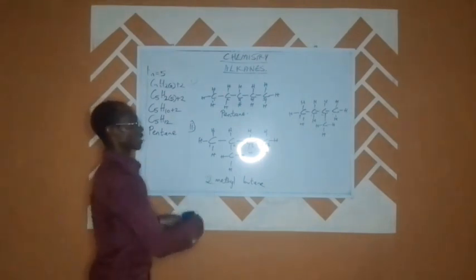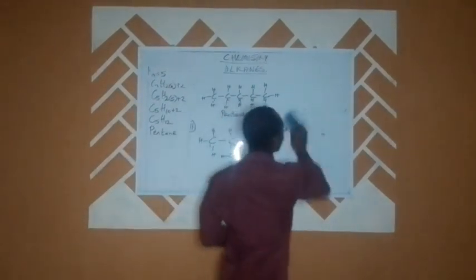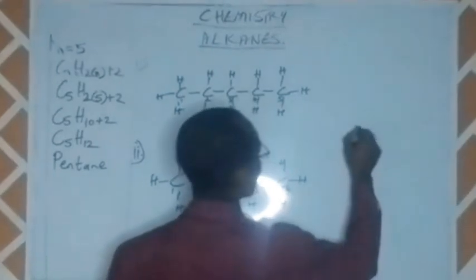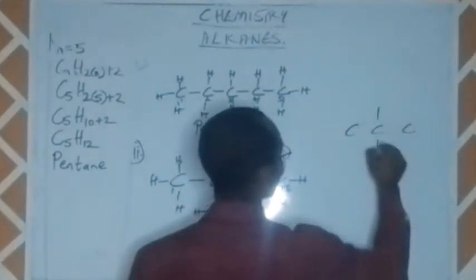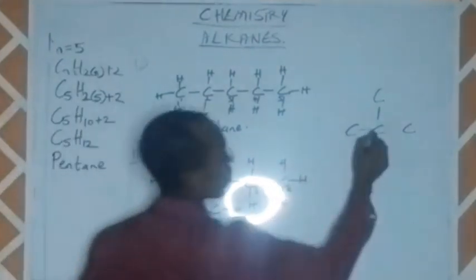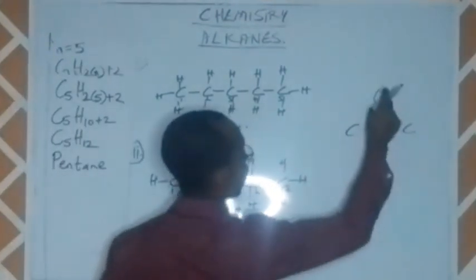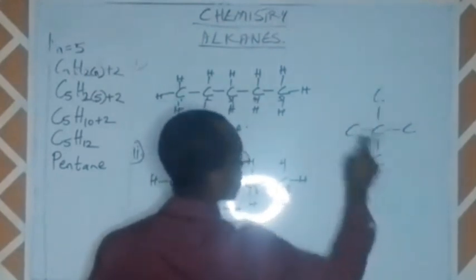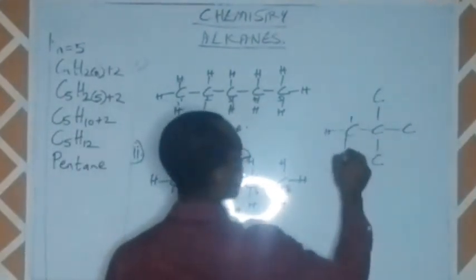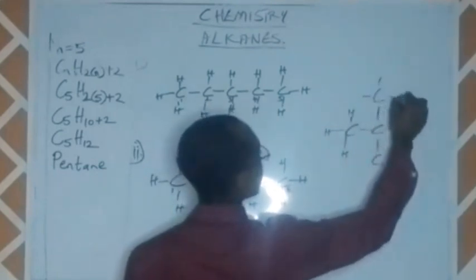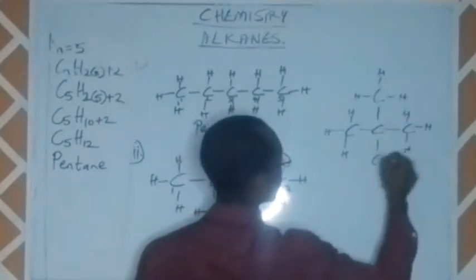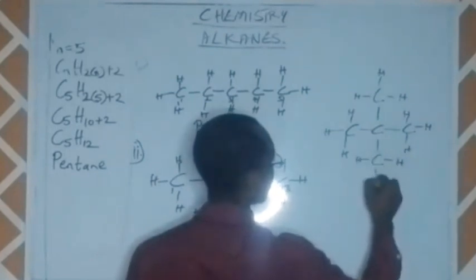Now, this particular structure can have another isomer. Let me put the next isomer here. We could also see it looking like this: carbon, carbon, carbon, and carbon, carbon. Look at it now. We have 5 carbon atoms, 1, 2, 3, 4, 5, or 1, 2, 3, 4, 5. Whichever way you want to look at it, you will still be arriving at the same thing. Then the hydrogens are added.